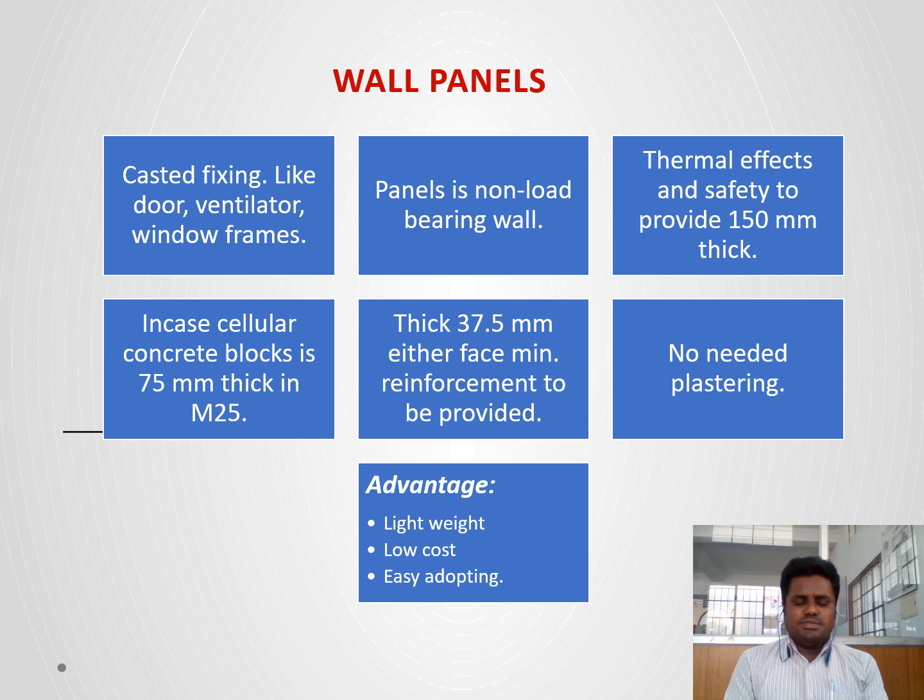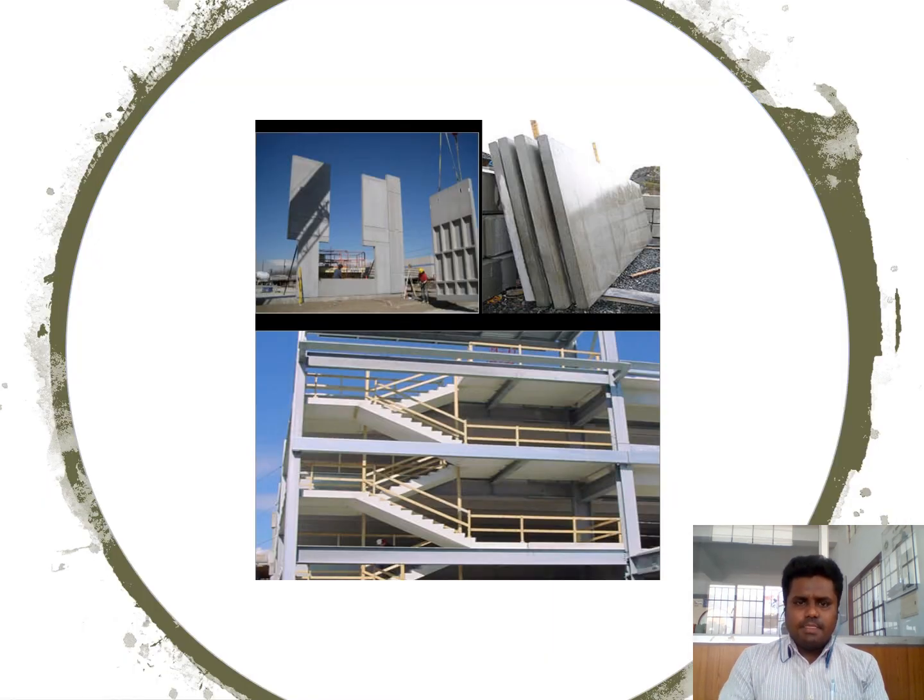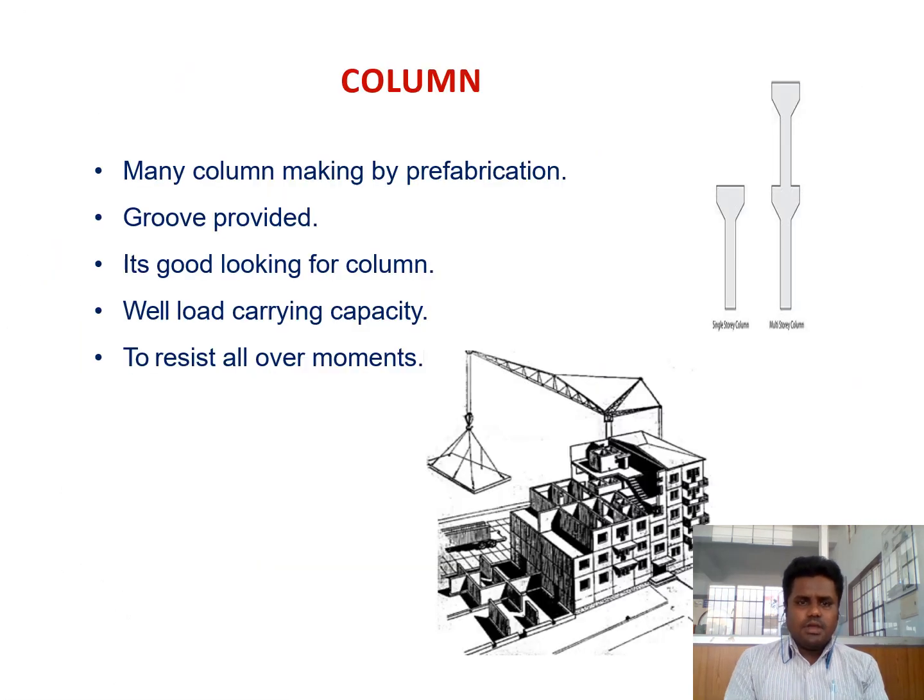Some advantages: it is very lightweight, a low-cost material, and easily adopted for all types of buildings and conditions. This is one picture example for staircases, frames for wall panels, floors, slabs, etc.